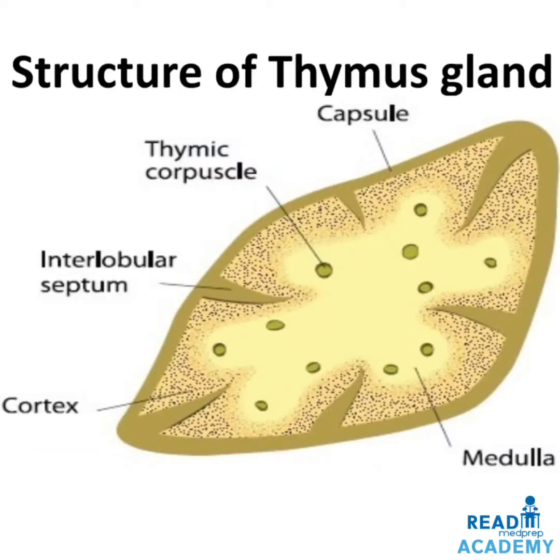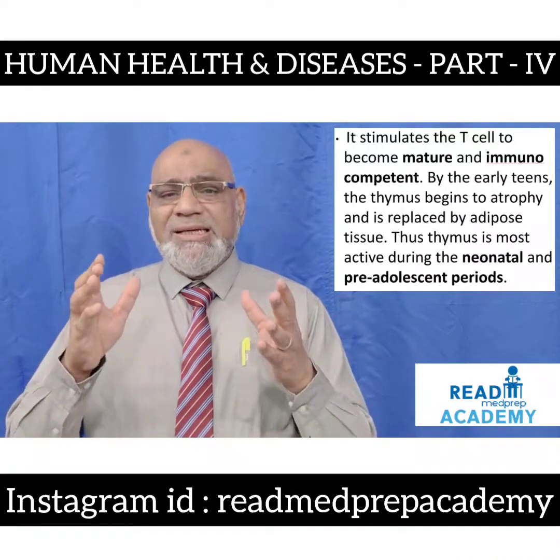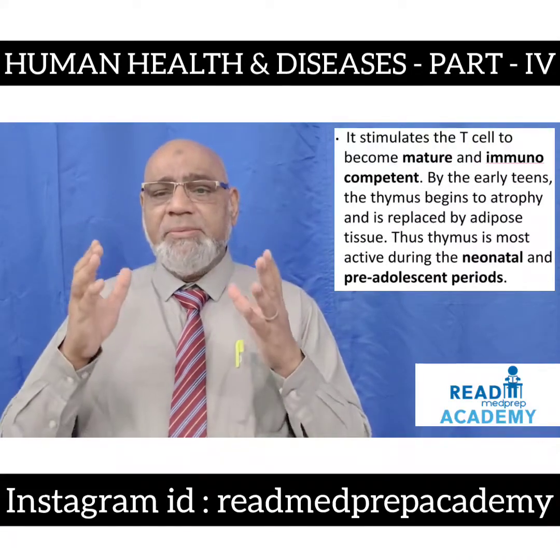Here in this image, you can see the structure of the thymus gland. It has a capsule. Inside the capsule is the cortex, and the cortex is separated by a large number of interlobular septum. Inside the cortex is the medulla, which has a large number of thymic corpuscles. It stimulates the T cell to become mature and immunocompetent.